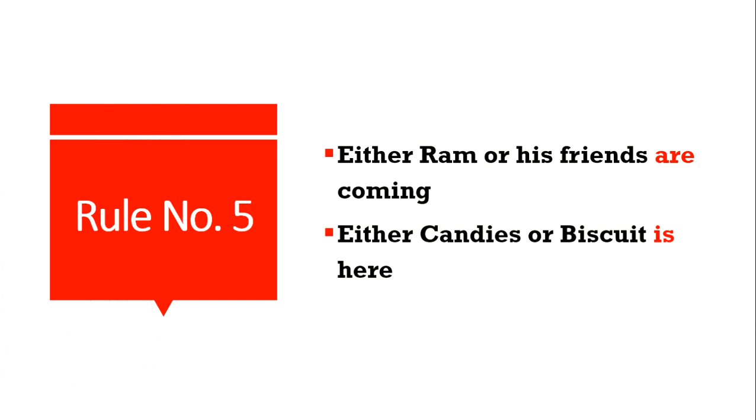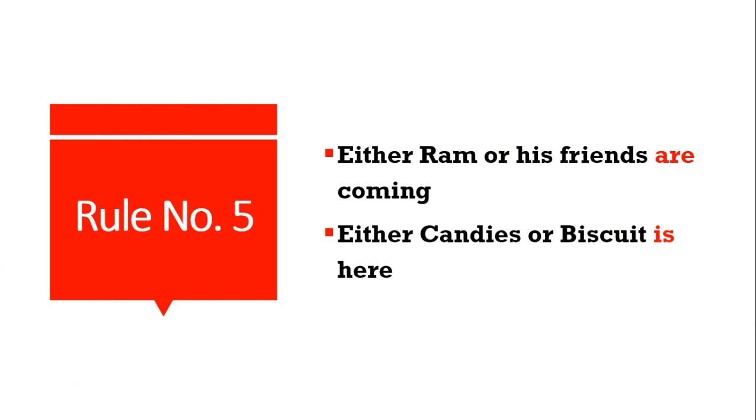Rule number 5. Either Ram or his friends are coming. Why have we used the plural verb here and not the singular verb? In either or cases, if both the subjects are in singular form, we can use the singular verb. Or else, if two subjects are connected by the connector or, we have to focus only on the subject which is before the verb. Now in the first sentence, look at the subject which is before the verb. His friends. So the subject before the verb is in plural form, so we have to give the verb in plural form.